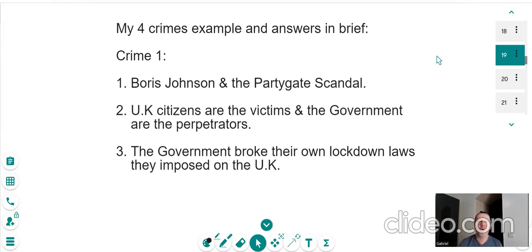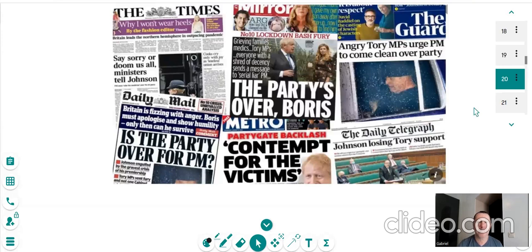So who are the victims? We were. The UK citizens are the victims and the government are the perpetrators. And why did this receive media attention? Of course, it's the government. They're supposed to lead by example, but on this occasion they didn't. The government broke their own lockdown laws they imposed on the UK. And here is just some of the press coverage it received. It received lots of media attention for a very long time. And it meant that Boris Johnson had to step down as Prime Minister due to this crime that they all committed. So that's crime number 1.